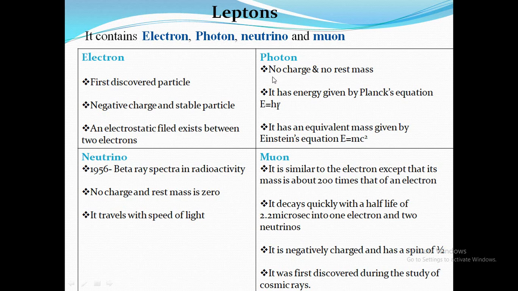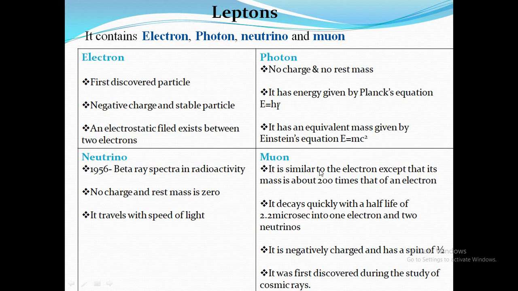Photon: photons are the light particles. When light is switched on, photons are emitted. They have no charge and no rest mass. Their energy is given by Planck's equation, E = hν, and by Einstein's equation, E = mc². Neutrino: the neutrino was first discovered in beta ray spectra in radioactivity. It has no charge and its rest mass is 0. It travels with the speed of light.